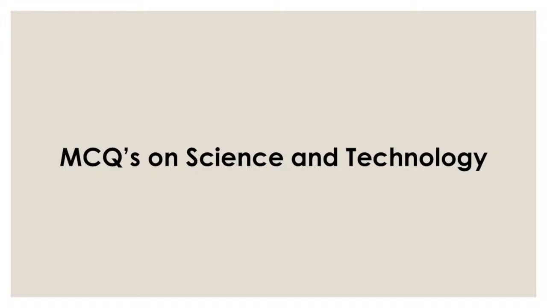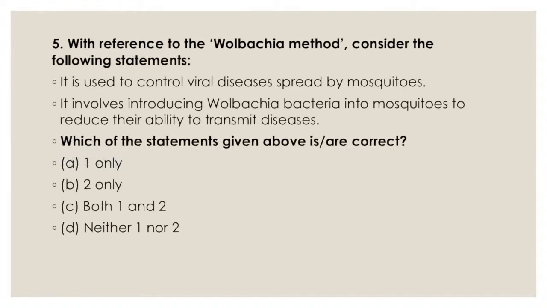So to begin with, let's start with the first MCQ. With reference to Wolbachia method, consider the following statements. Now this is one of the new topics. This method basically appeared in the news a few days back, and because of that we are doing this particular question.